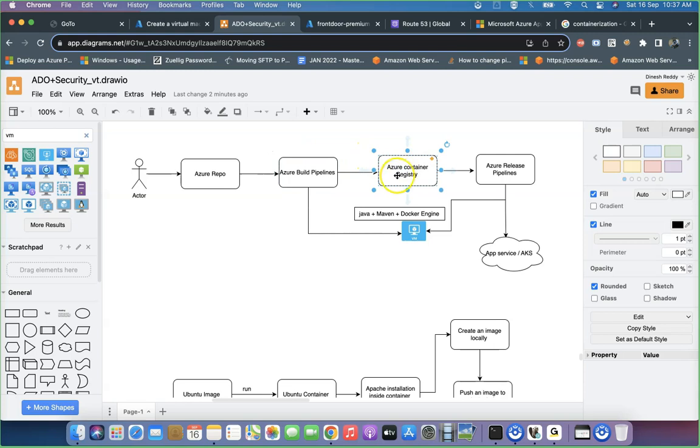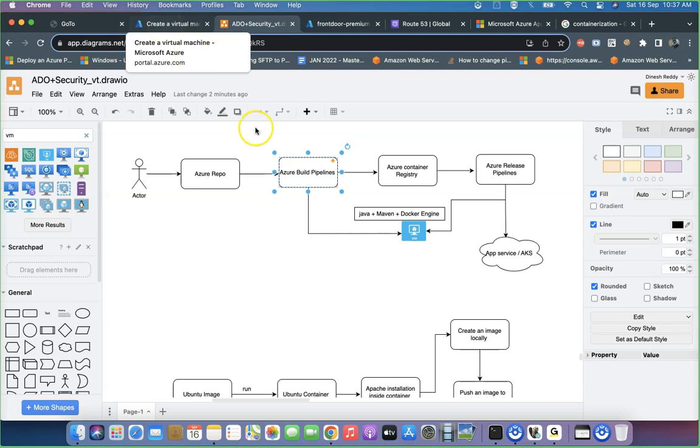What is this container registry? See team, so far, what is your build pipeline output? It's a simple jar file, correct? From here onwards, your build pipeline output is an image. That's the only difference here. They will pack everything and build an image, like how, while provisioning a virtual machine, you selected an image.